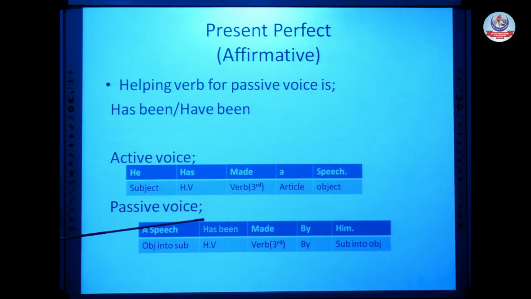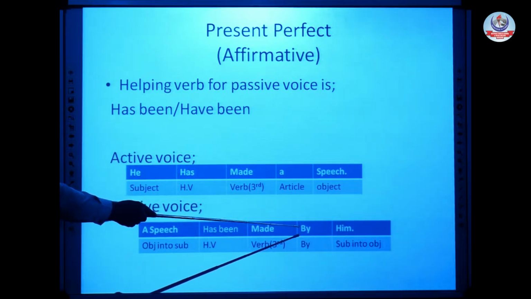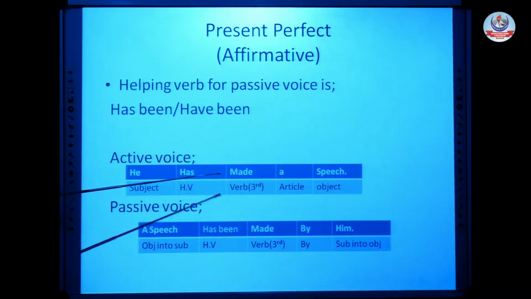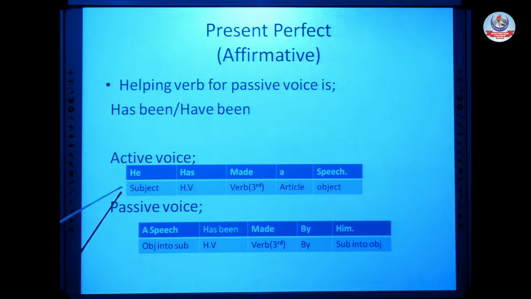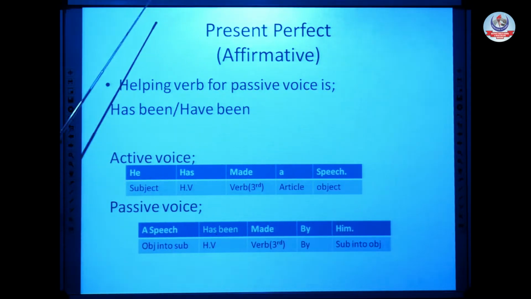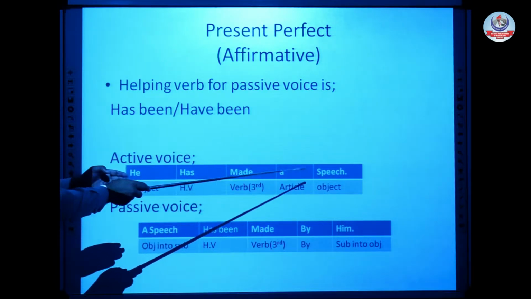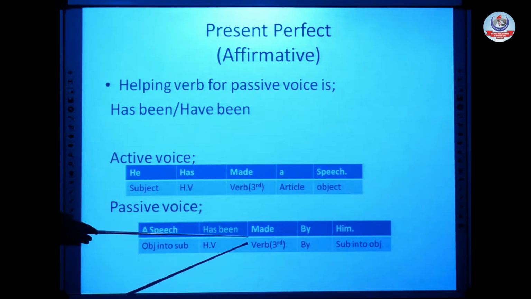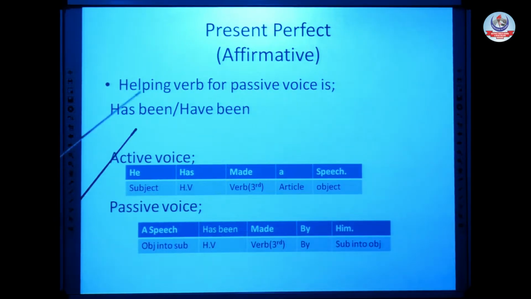Third rule, addition of by as a preposition. So here is by, and at the end, the final rule of subject into object. Again the same situation: here he is working as subject, and it will work as object. When we change it from subject to object, it will also change its case. Here it is in the subjective case, and when it is at the object position, it will be in the objective case. A speech has been made by him. Same rules in the same situation: object into subject, third form of verb, addition of by, and subject into object.